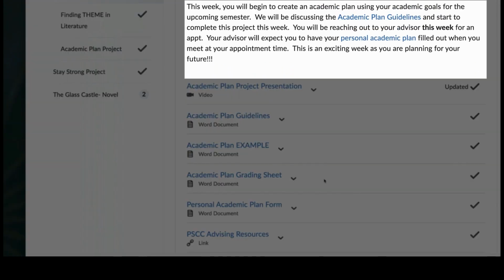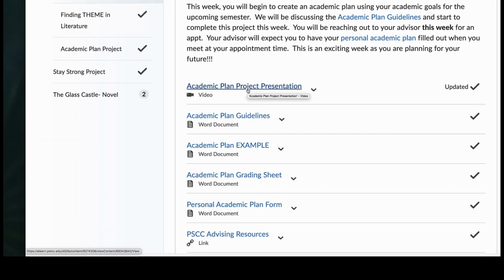You will also be reaching out to your advisor to set an appointment to meet with them. And they expect you to have been working on your academic plan when you talk to them. So it's really an exciting time as you are planning for your future. It's always fun, I think, to look ahead and see, what classes do I get to take next? I'm closer to my career goals, right?